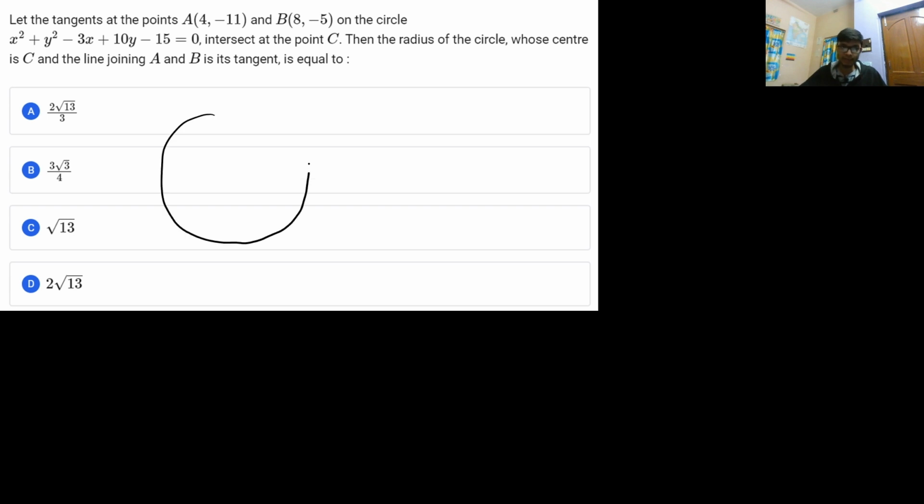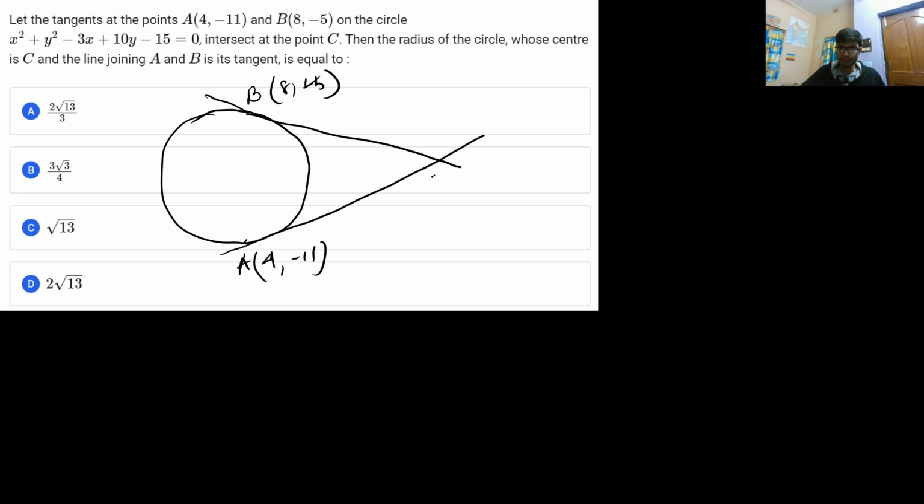If you have a circle like this, and at points A and B we are drawing the tangents, that is 4 comma minus 11 and 8 comma minus 5, we are drawing the tangent to this particular circle. The tangents are like this, and they intersect at C. Then you have to draw a circle which has its center at C, and AB is a tangent to it. Then what is this particular radius? This is the radius of the circle, we need to find it.